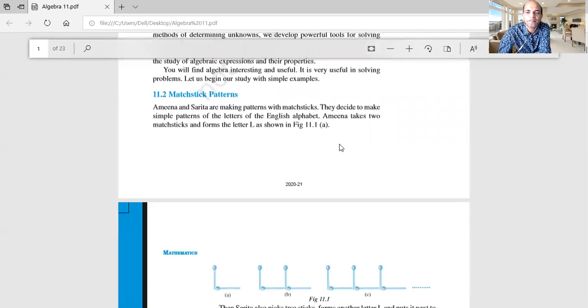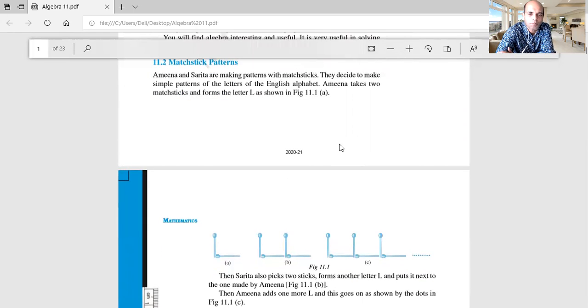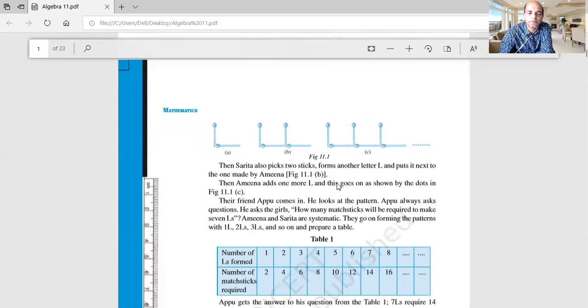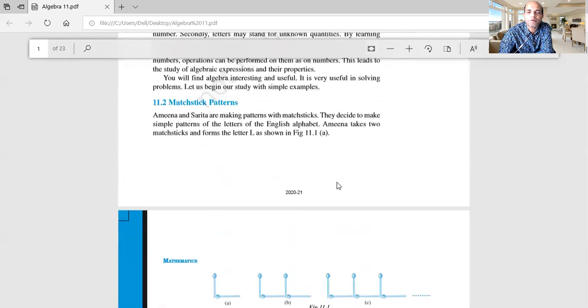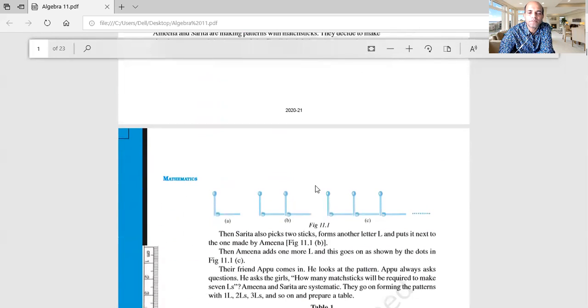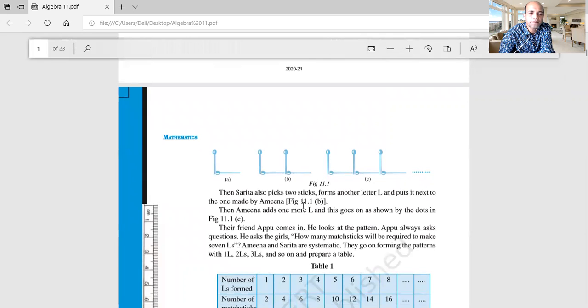Okay, so let us start with some examples from the book. Once we finish the book, we will go for advanced one. So first of all, in your book, in the NCERT book, let us understand about some examples. Let us go to see figure number 11.1. You see, L can be written like this. Yes or no? This is how L is written.